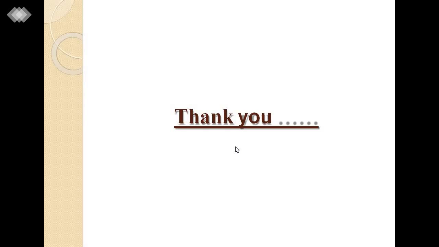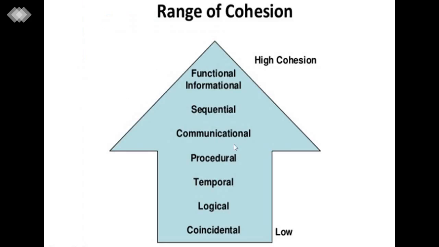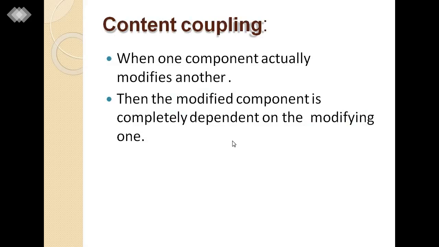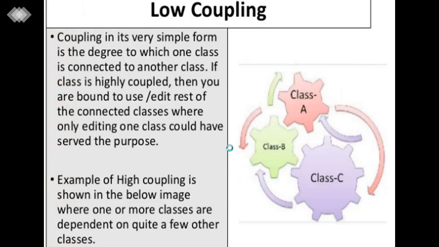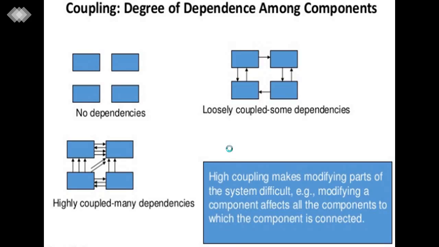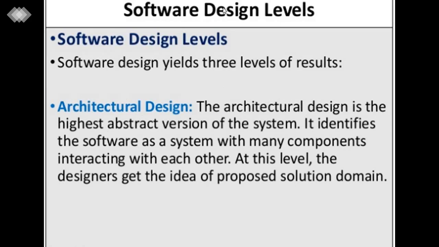So students, before ending the session and the slides, let's take a little revision of what we have covered in our slides. Firstly, we covered some basic software design and its levels. The first level is related to your subject; the next two levels I have not mentioned in the slide.